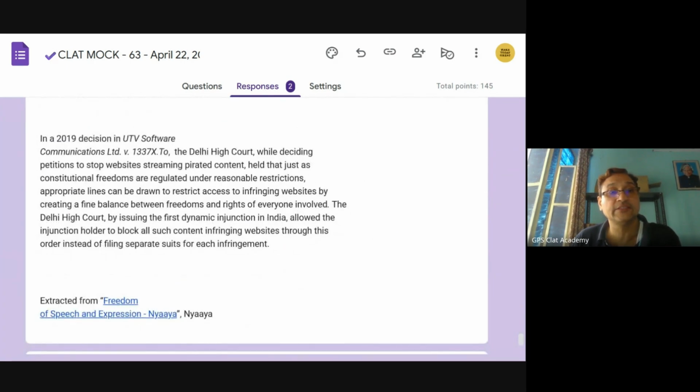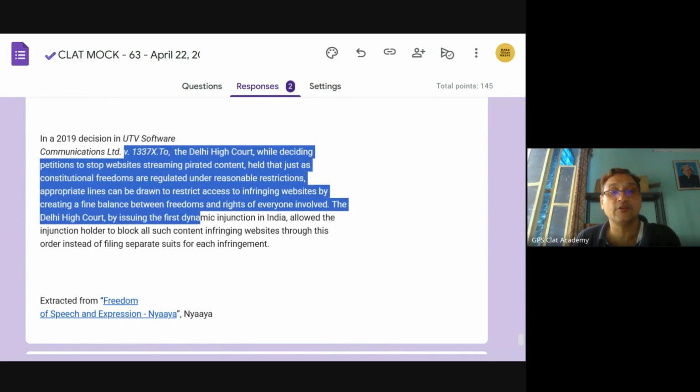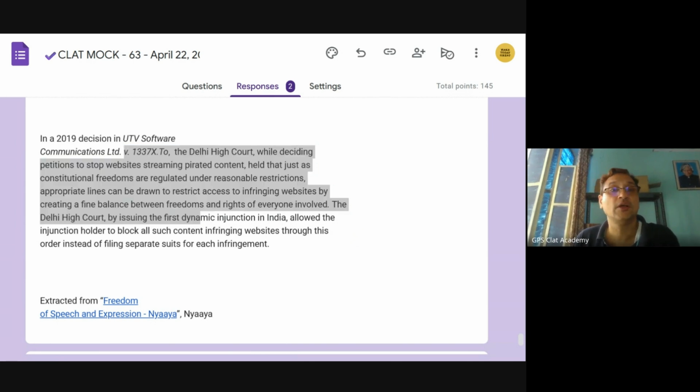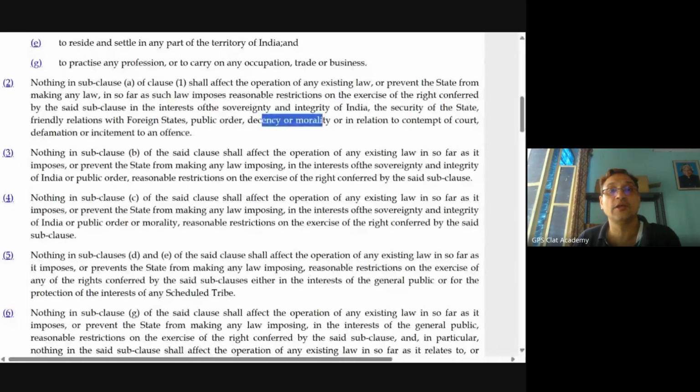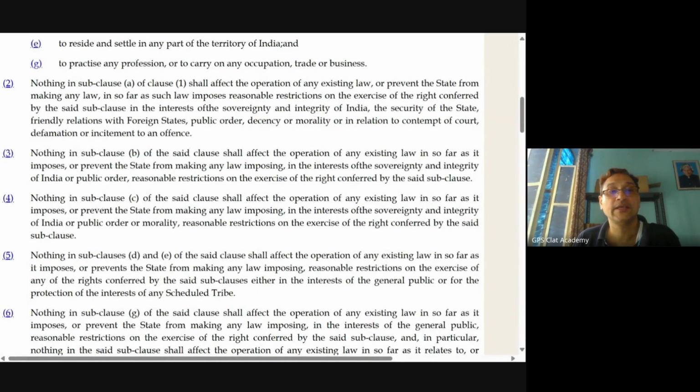Then there is UTV Software Communications. Here the Delhi High Court says that pirated content is not permissible. Piracy is not permissible. How do I relate this to Article 19? How does it come in? Incitement to an offense. Sovereignty and integrity of India, security of states, friendly relations, public order, decency, morality, contempt of court, and then there is incitement to an offense.